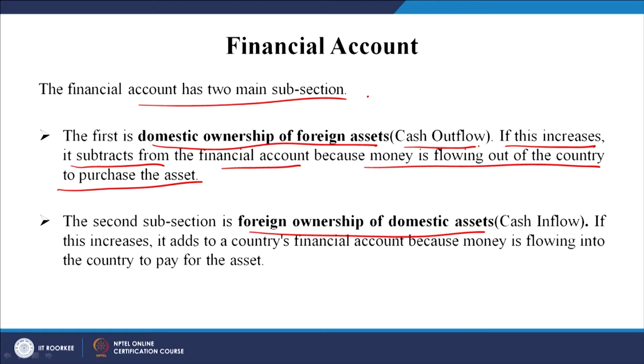If this increases, it adds to a country's financial account because money is flowing into the country to pay for the asset. So, for example, if Ford Motors started a plant in Chennai, now that is an FDI investment in India, right. So, money has come in, so there is a cash inflow.